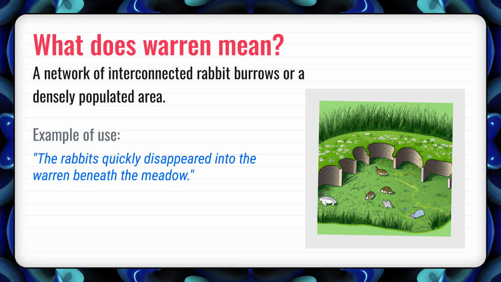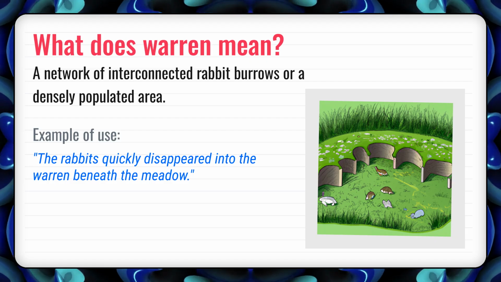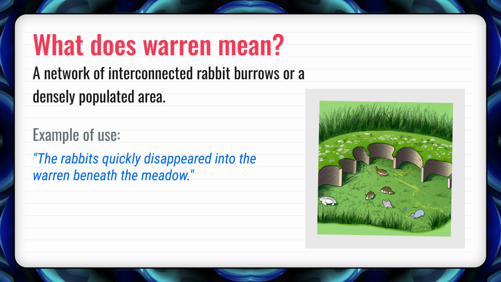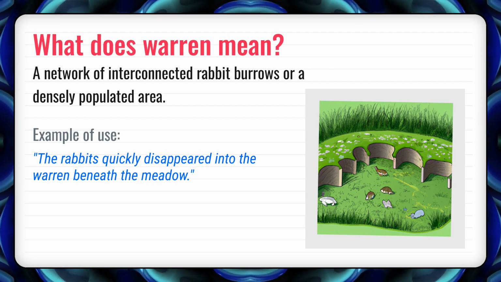Quick recap. Warren means a network of interconnected rabbit burrows or a densely populated area. It comes from Old English, and you can use it in sentences like the ones we shared.